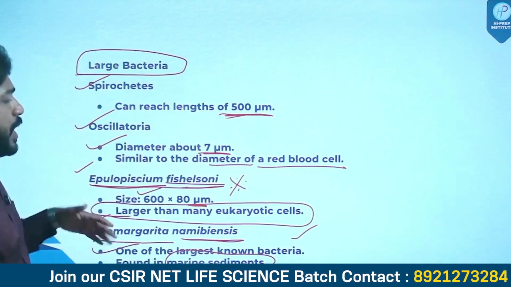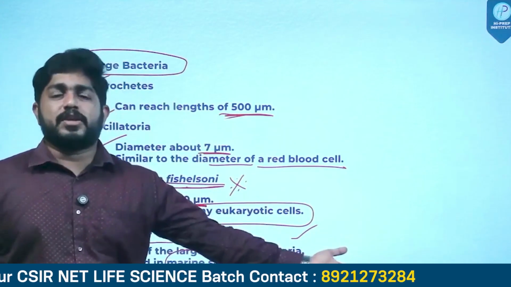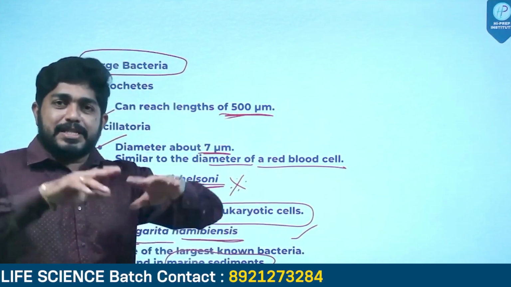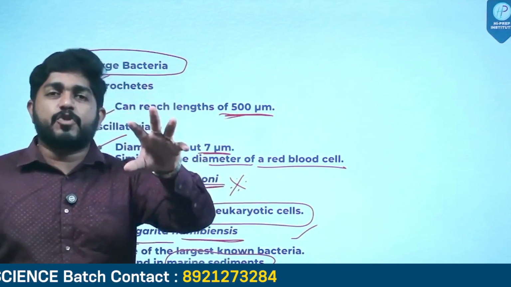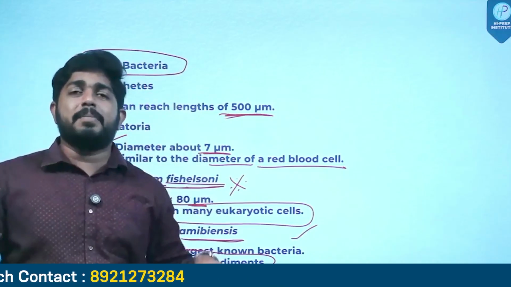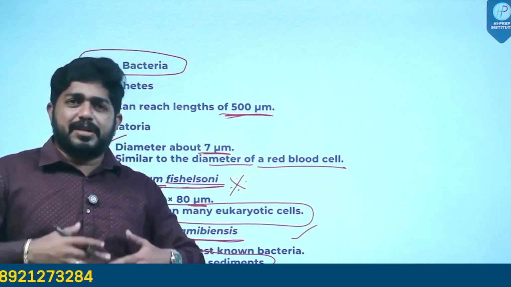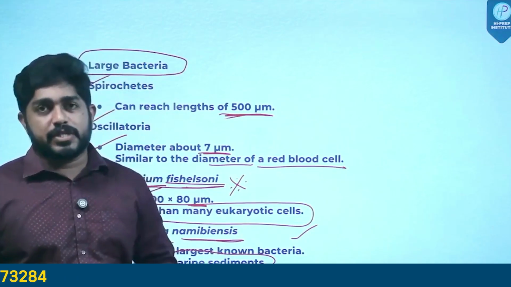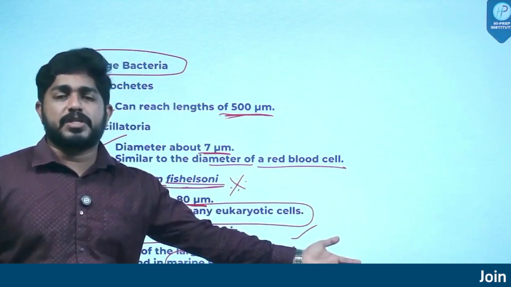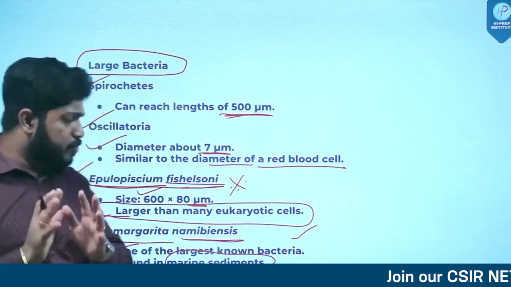See, in our CSIR exam, the question won't be a straight question. Sometimes the question will be in such a manner that you have to pick certain examples from the question, or it will be in a match the following type. It can be put forward in different kinds of questions. We always think, which is the largest one? What is the dimension of this particular bacteria? The question won't be in such a manner. So you have to be prepared.